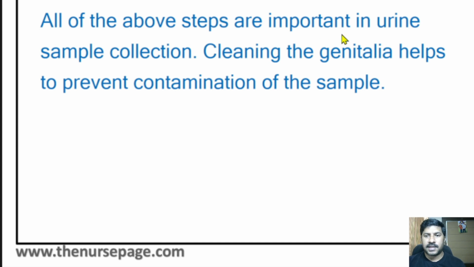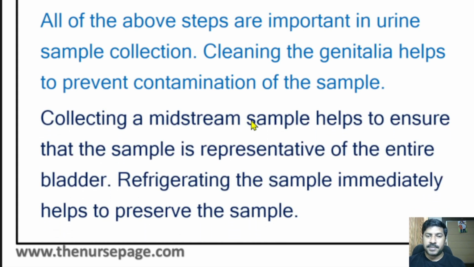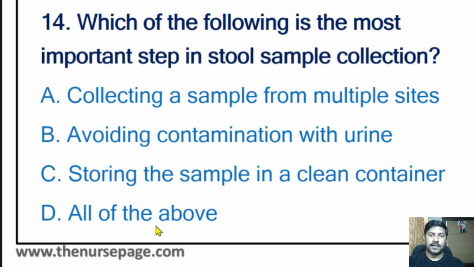Cleaning the genitalia helps to prevent contamination of the sample. Collecting a midstream sample helps to ensure that the sample is representative of the entire bladder. Refrigerating a sample immediately helps to preserve the sample.